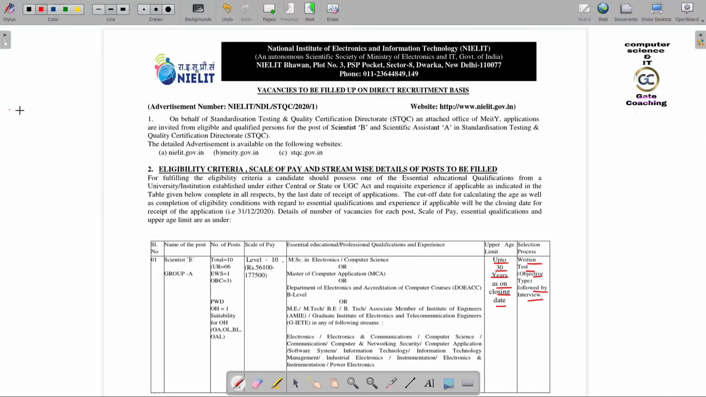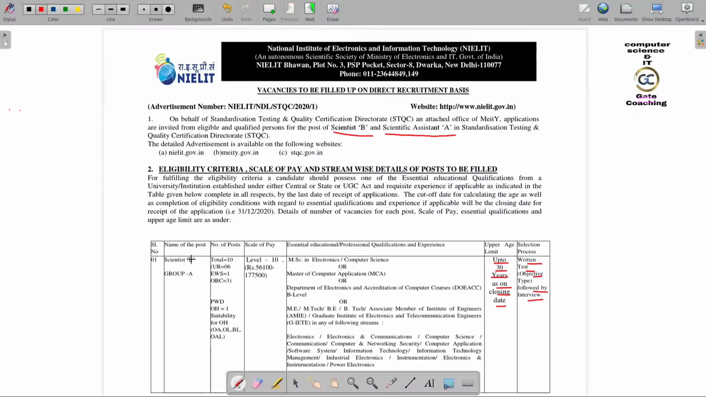So today we come up with a job notification. It's a very good job. It's a scientist job from the National Institute of Electronics and Information Technology, an autonomous scientific society of the Ministry of Electronics and IT, Government of India. So it's a government job, and we have two vacancies here: one is Scientist B and the other is Scientific Assistant A, and the pay scale is also very good.